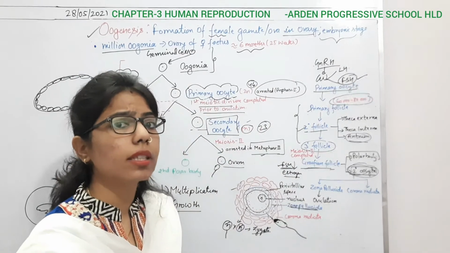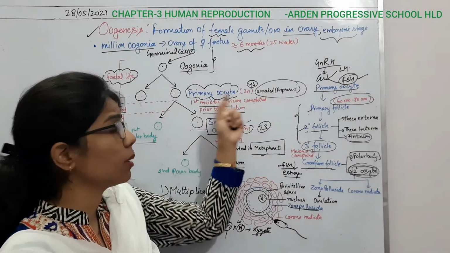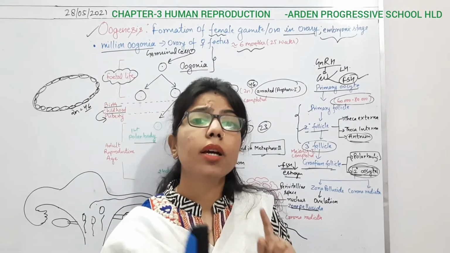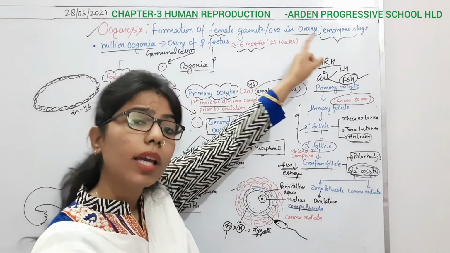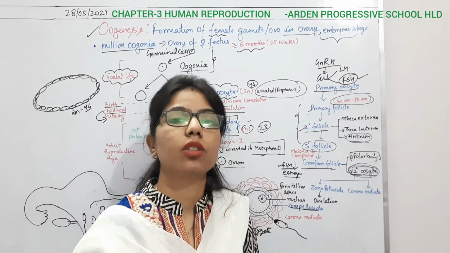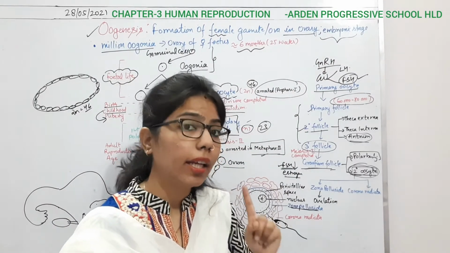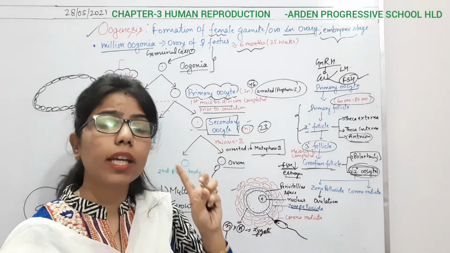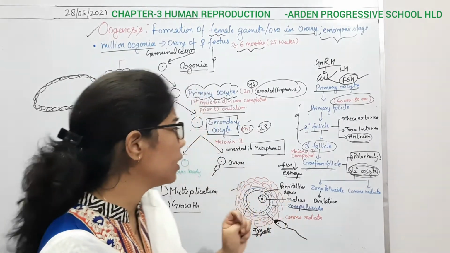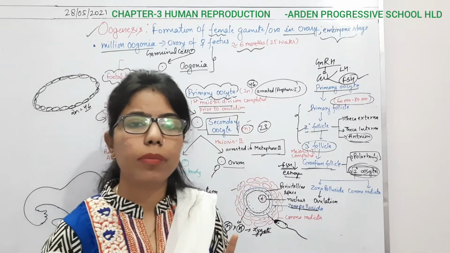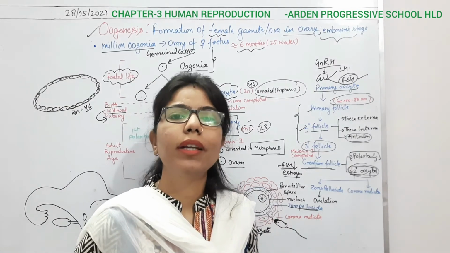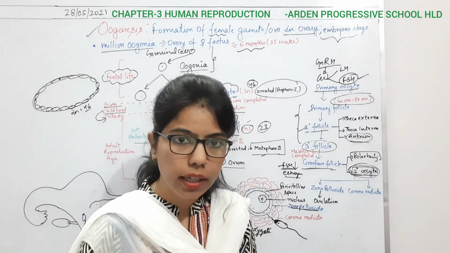As well as some more structural differences. Here you can see the primary oocyte, and there is also a primary oocyte in spermatogenesis, but oogenesis started from the embryonic stage, while spermatogenesis starts when the male attains the age of puberty. Due to spermatogenesis, we get 4 spermatids, but here you get only 1 ovum, and the rest will degenerate. So these are the common differences. You must understand them.